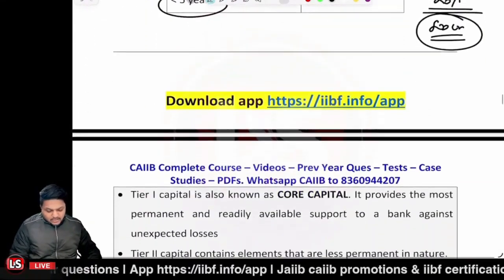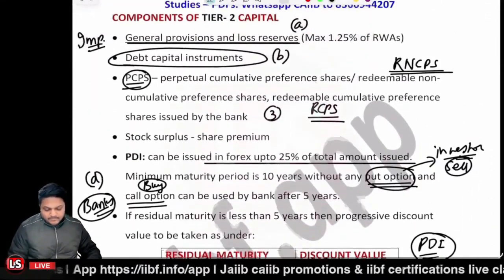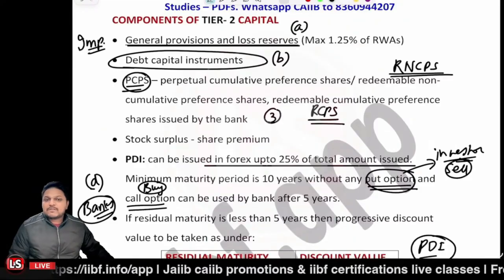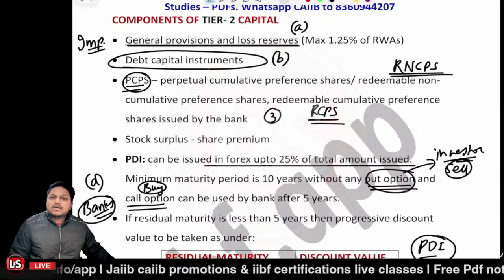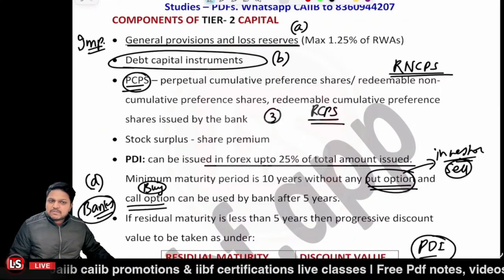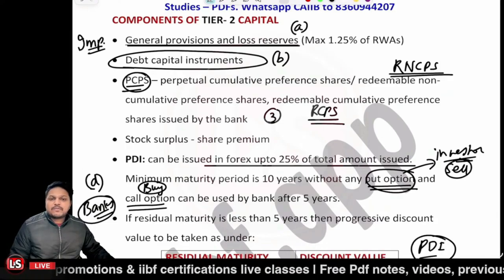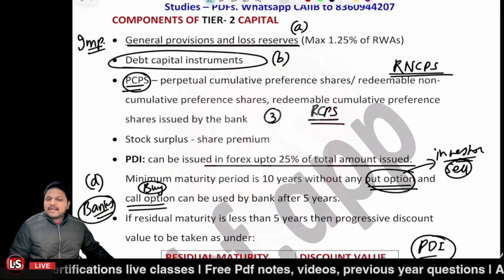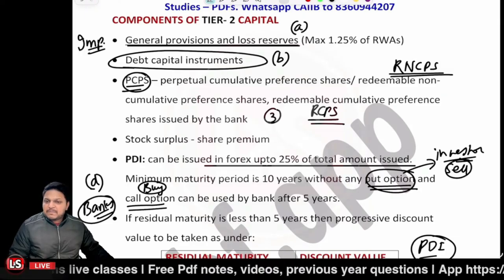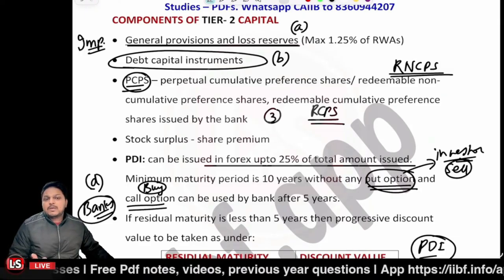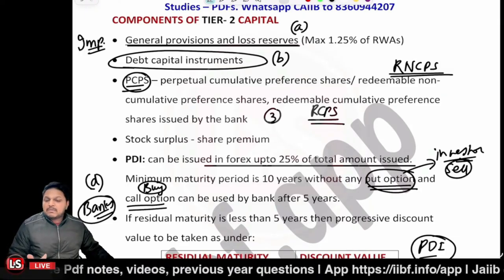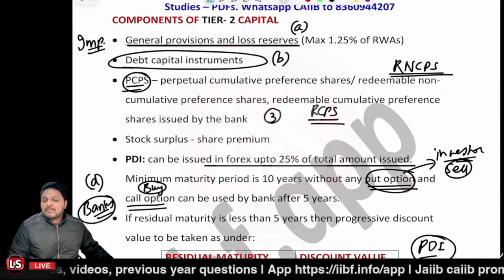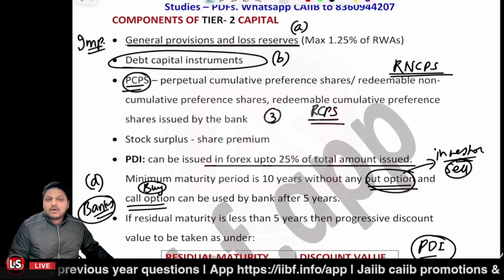So those are the components related to tier 2 capital. First of all, it could be the general provisions or loss reserves limited to 1.25% of the total risk-weighted assets. Debt capital instruments can be there. Other than that, the preference shares, that is PCPS, perpetual cumulative preference shares, and redeemable non-cumulative preference shares, RNCPS or RCPS.